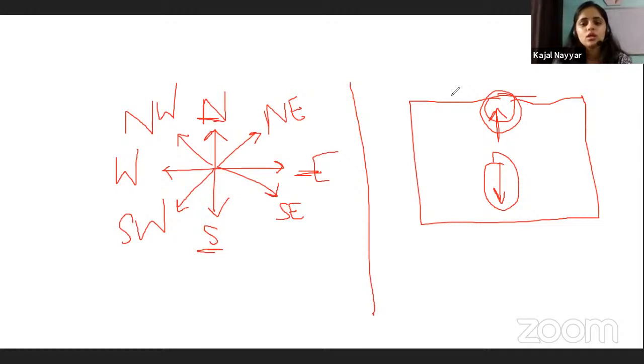Let us say now, for example, I am facing in this direction. You have to tell me, on the upward side of the map, which direction it is.